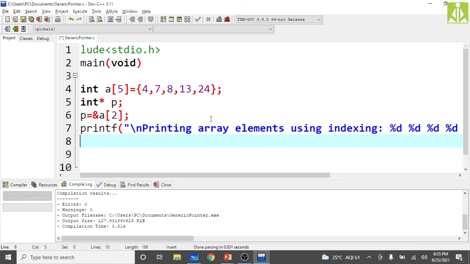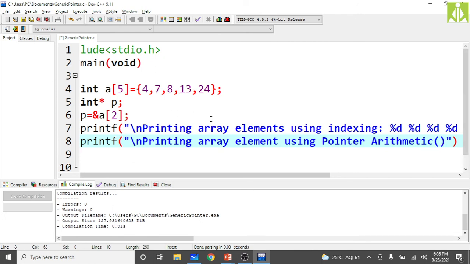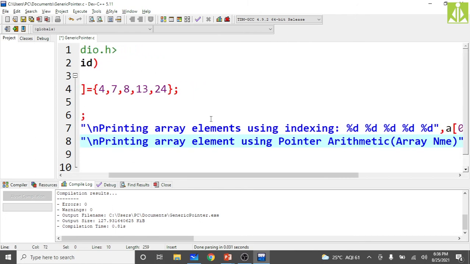In the next line, we print the values using pointer arithmetic, with the array name pointer. printf backslash n, printing array elements using pointer arithmetic, and that too with the array name only.